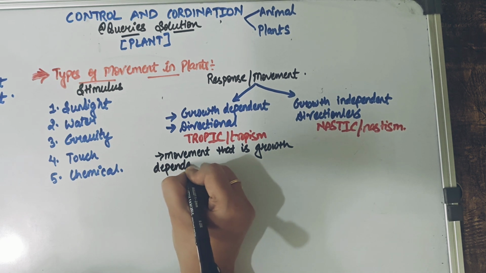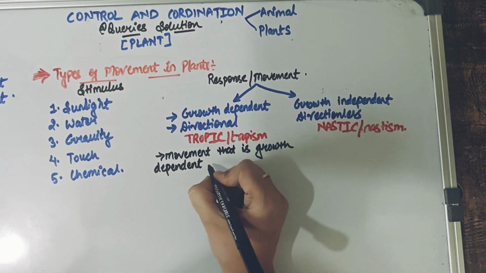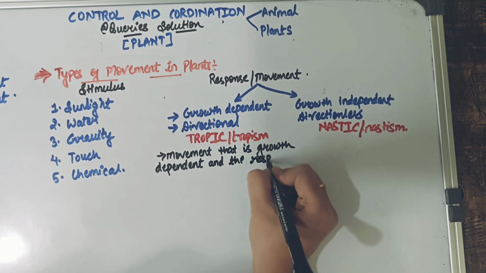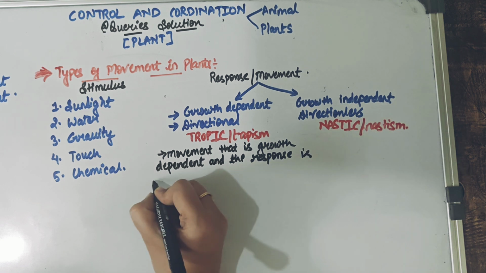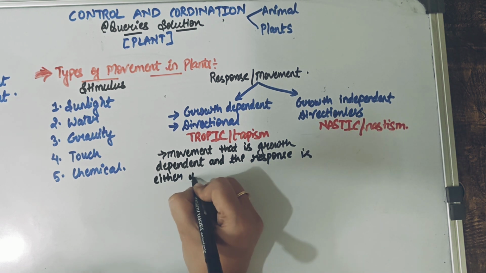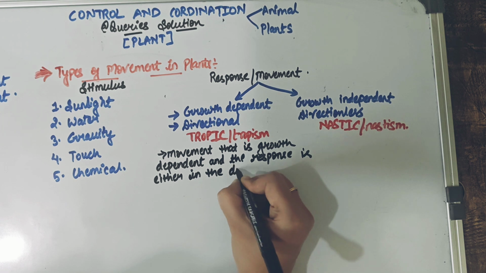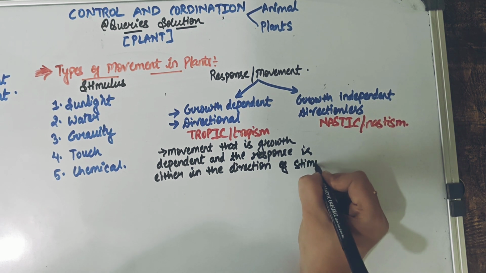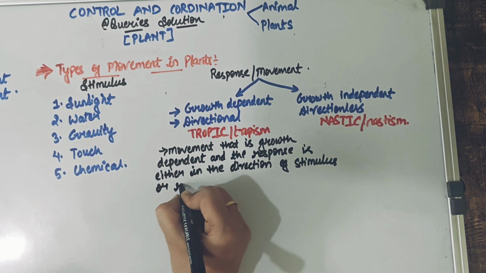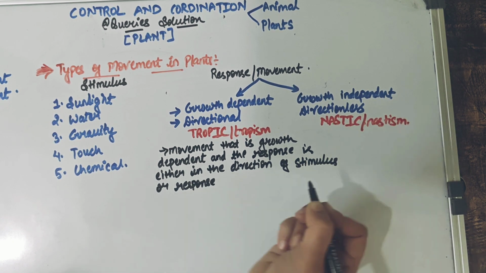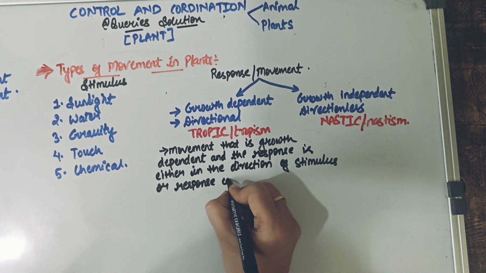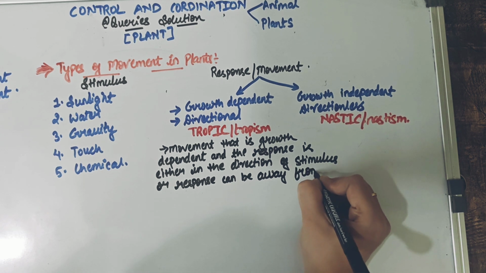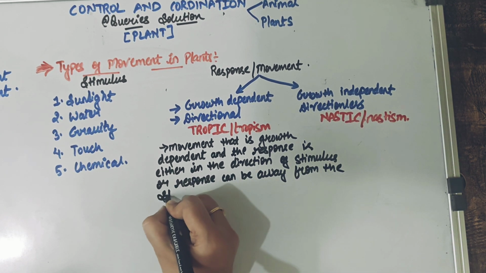That is the first thing that we have understood, right? The movement which is growth dependent, and the response is either in the direction of the stimulus, or the response can be away from the stimulus also. The response away from the stimulus is something we say as a tropic movement.